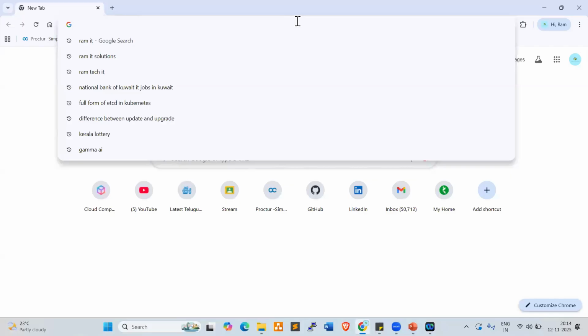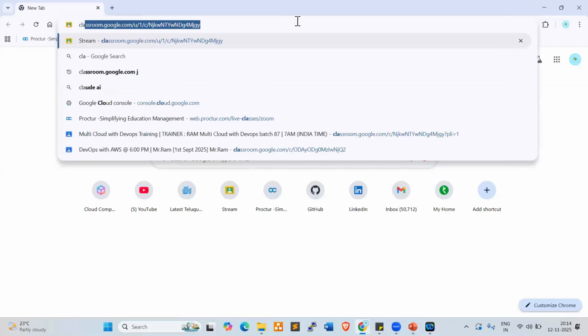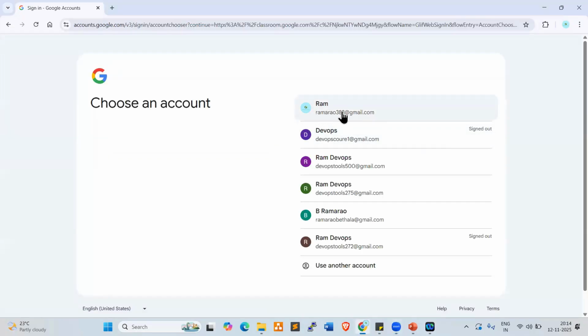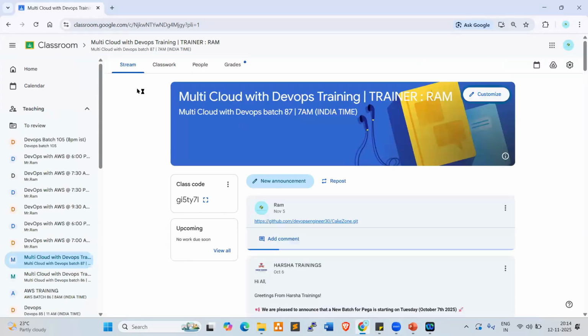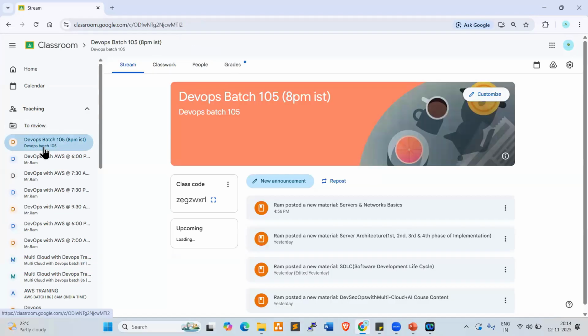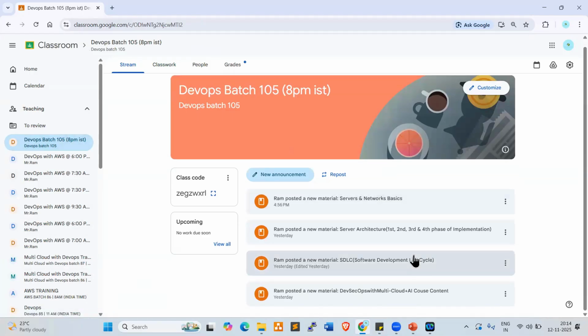Yeah, just go and search here classroom.google.com. Switch the account. See your email account, right? So this is my email ID. Yeah. Now look at this, everyone. Sorry, here. This is our batch, right? I checked the previous batch. This is our batch. Look at this, everyone. So these are the documents which I uploaded. Okay.